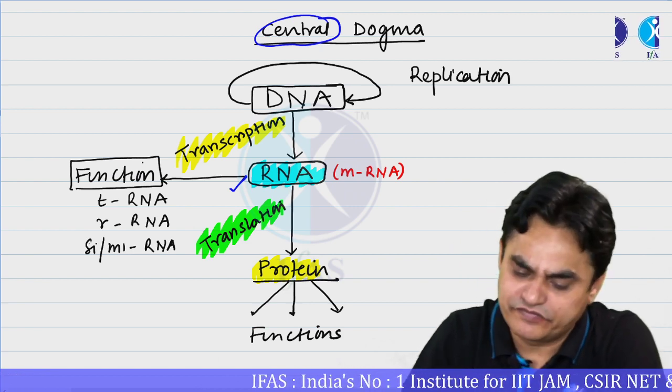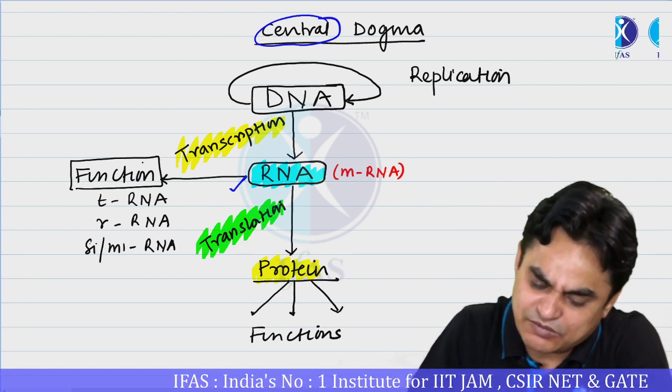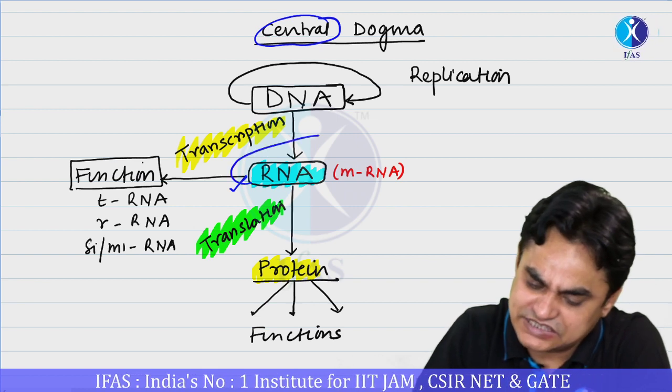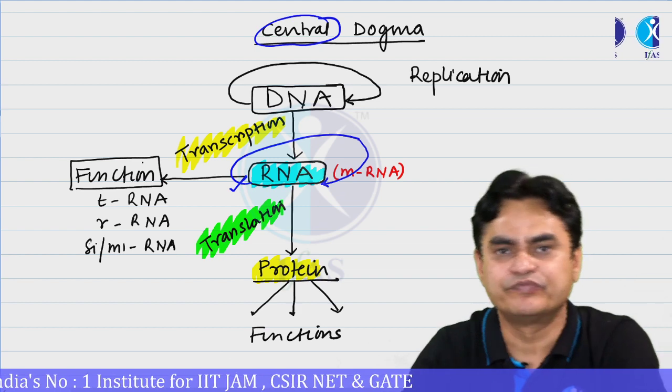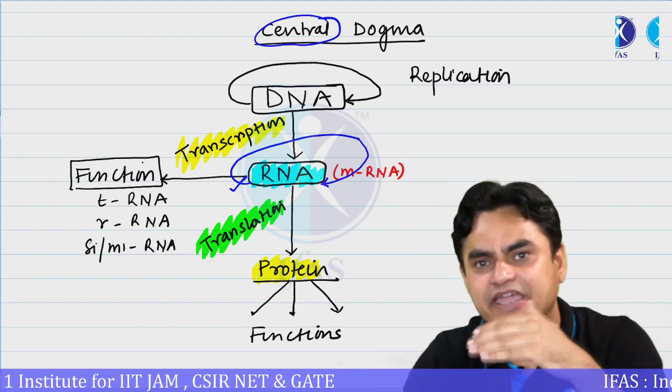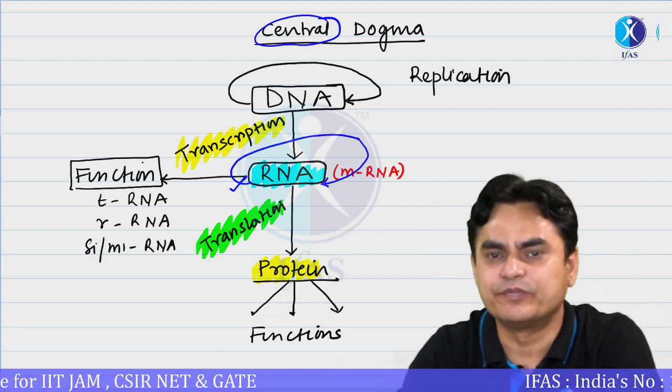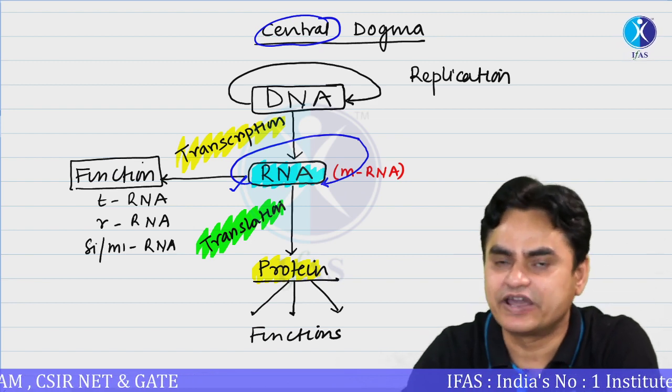If RNA is a central molecule, the information which is present in RNA could also be converted to an RNA form. The information in RNA could be copied into an RNA form, as we see in various cases of viruses.